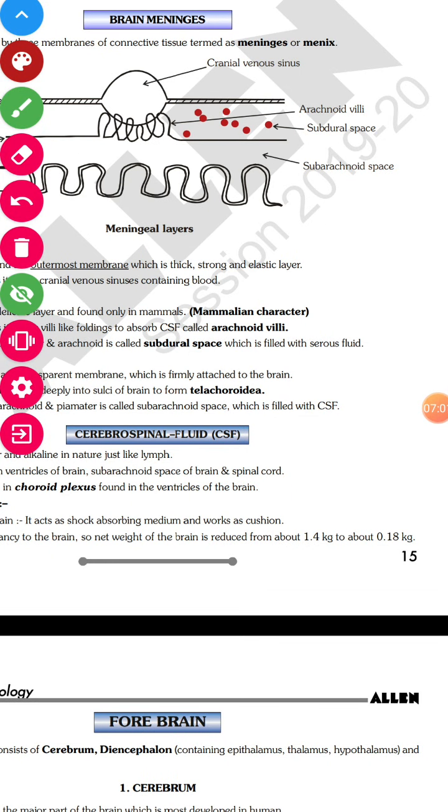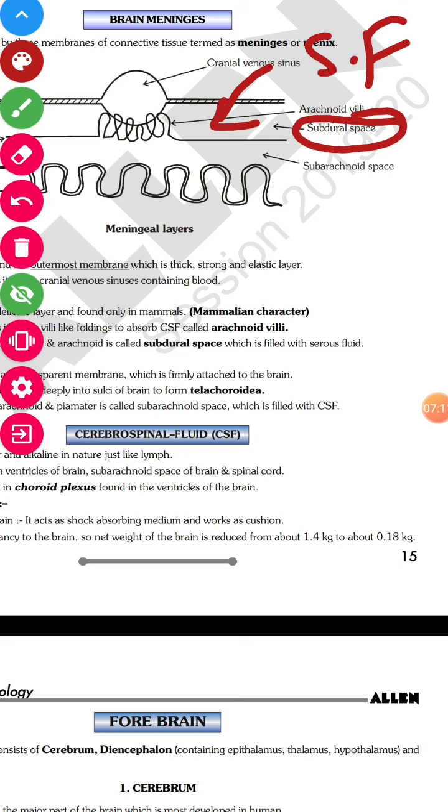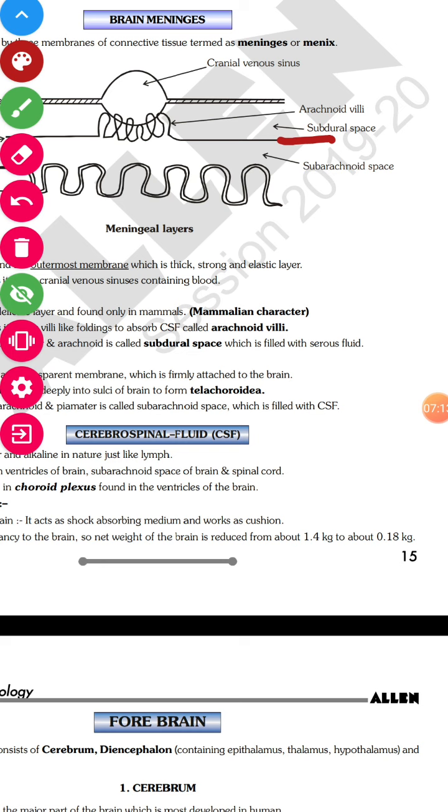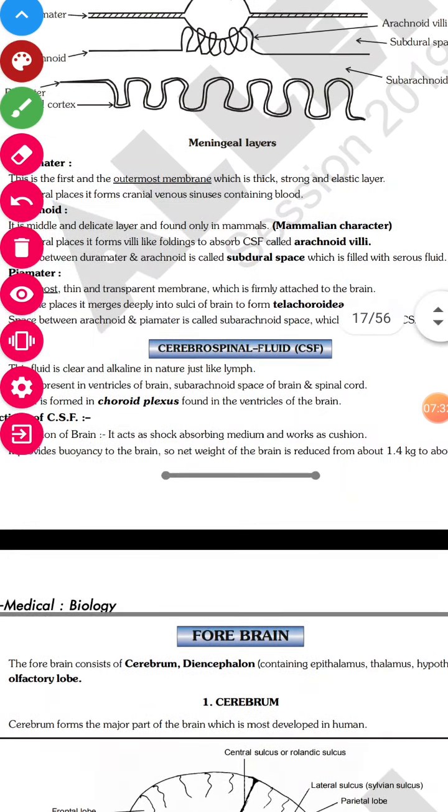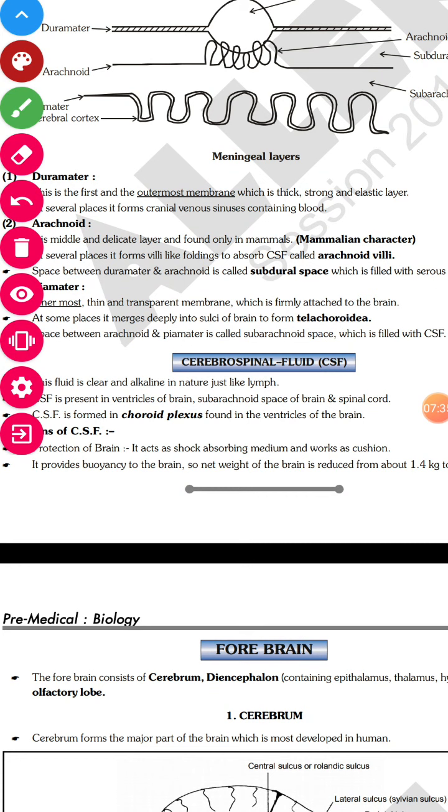This is the space which is present between dura mater and arachnoid, and this is called subdural space. It is filled with serous fluid. Fine. Now the space between arachnoid and the innermost layer, that is pia mater, there is a cavity, a space between them. It is called subarachnoid space, and it is filled with cerebrospinal fluid, right? So this you need to remember. So this was all about the meningeal layers of the brain.